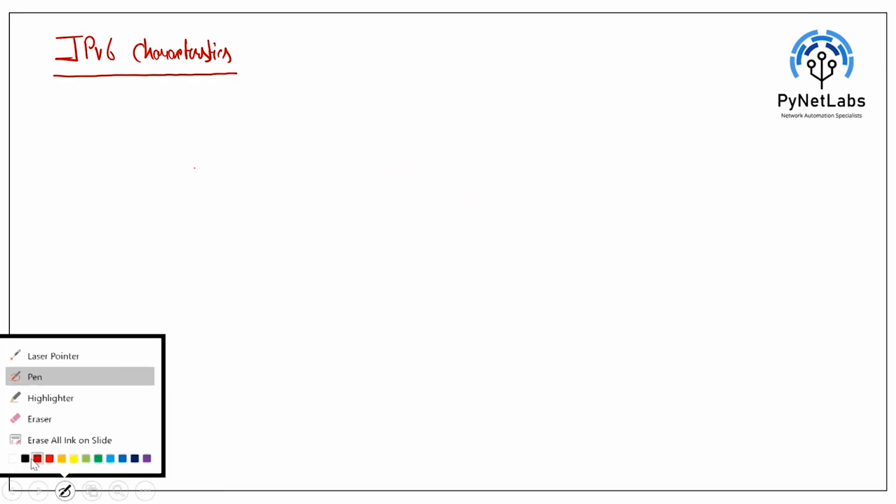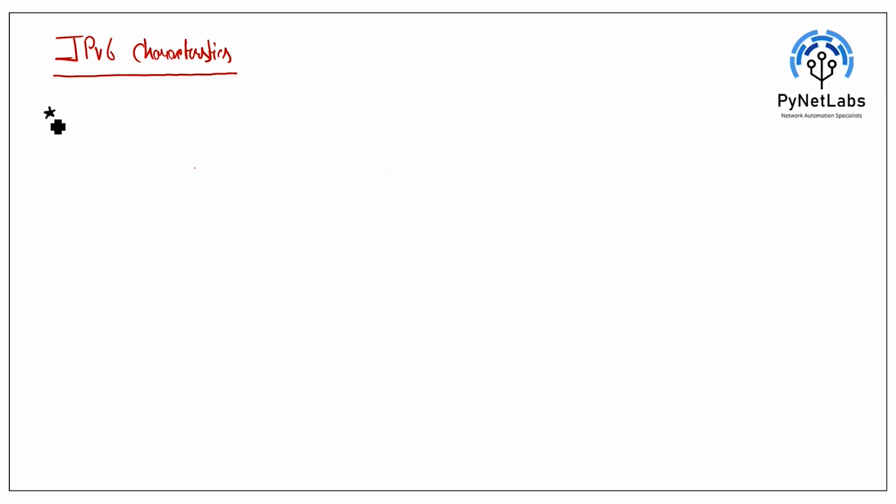Now, before going to the advanced things, we'll see some advanced features, the IPv6 characteristics. There are a lot of characteristics, but the first characteristic I always mention about IPv6 is the large address space. Large address space, in the sense that 2 raised to power 128 gives me a lot of addresses, in trillions.